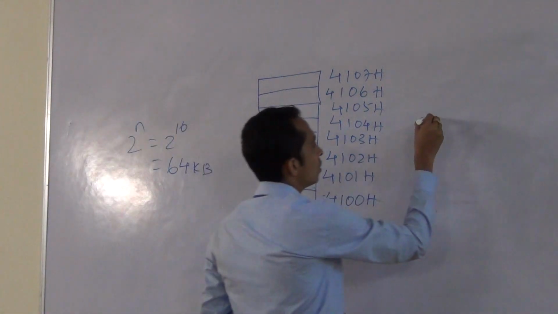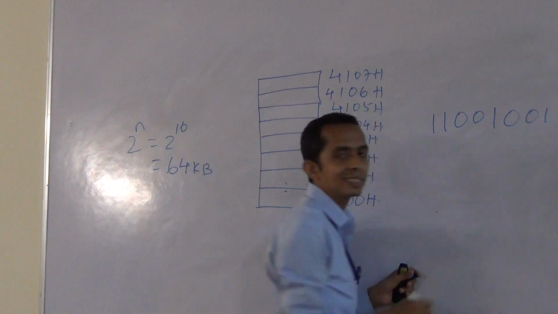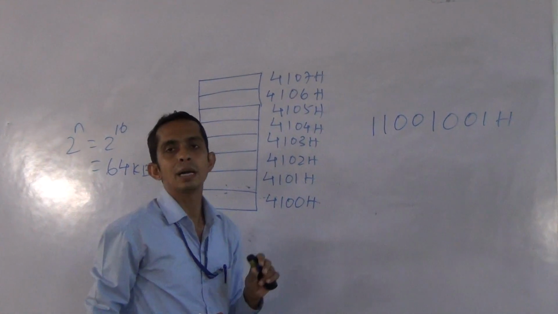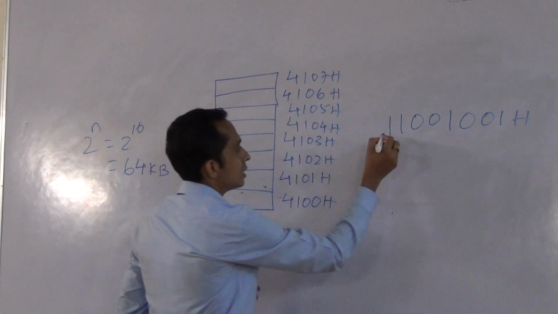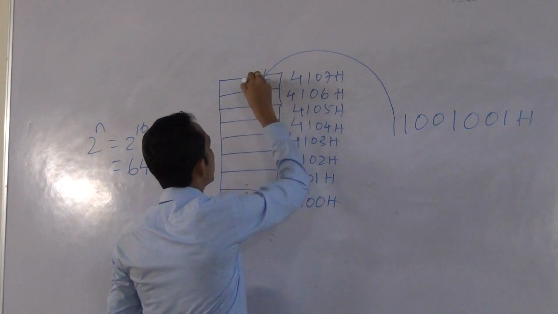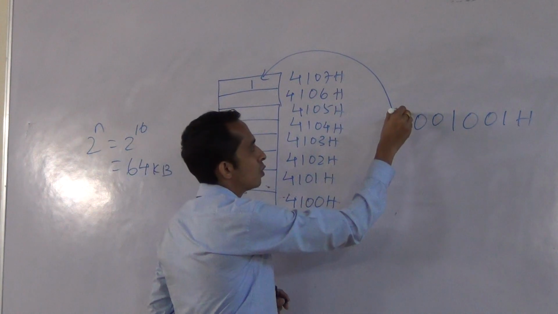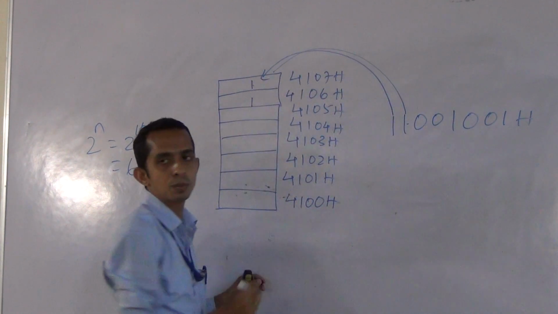For example, I am having 1100, 1001H data available. How is the data entered and exited? By the LIFO principle, last in first out principle. It means that this data, if it is entering, first enters the upper slot. So after entering this data, when I am going to enter the next data, this will be pushed to this location, and this will come into this position.